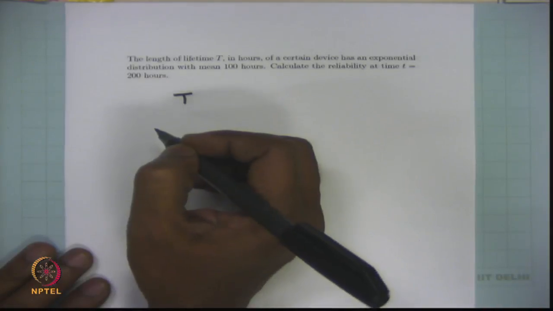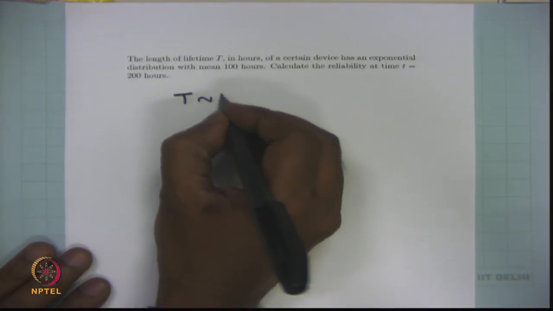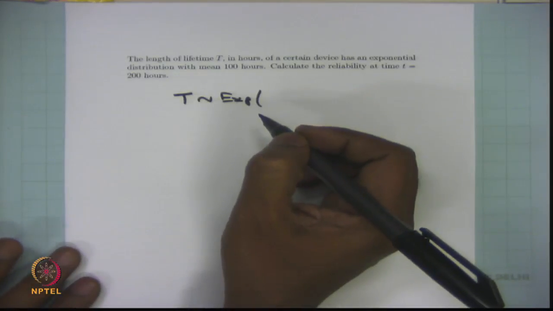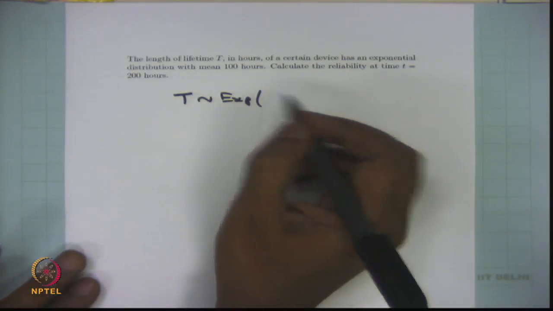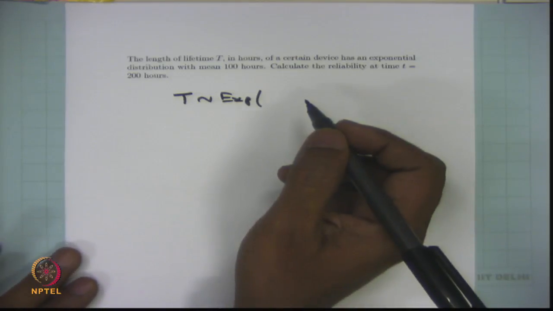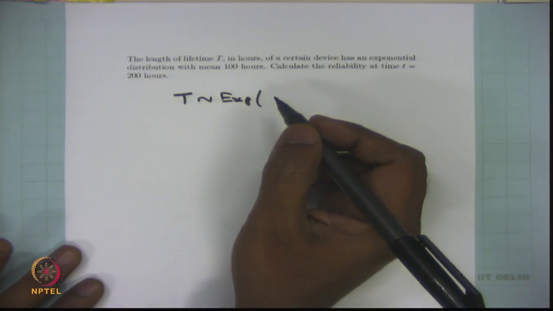That means the lifetime, capital T, is a random variable that follows an exponential distribution with parameter, which we always write as lambda. In that case the mean is going to be 1 by lambda. Here the mean is given, that is 100 hours.